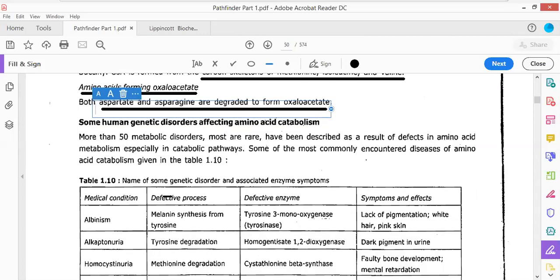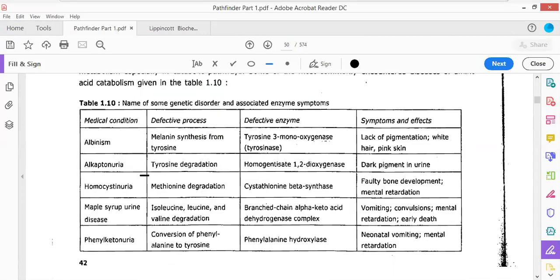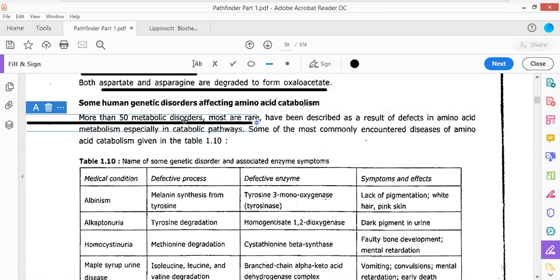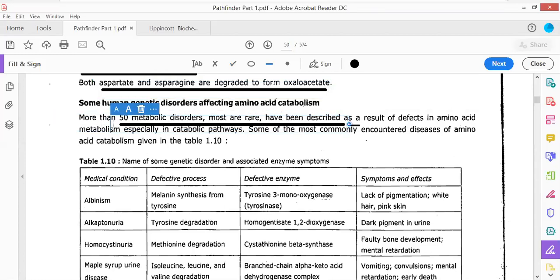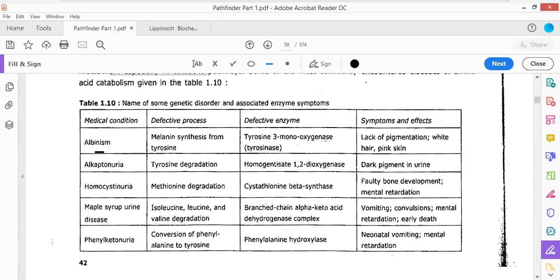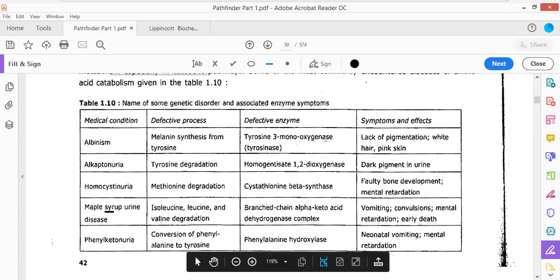Okay. Now, the things that are being asked. There are more than 50 metabolic disorders known to occur in humans, arising from complications in amino acid catabolism. And those different types of disorders include albinism, alkaptonuria, homocystinuria, maple syrup urine disease, and phenylketonuria.